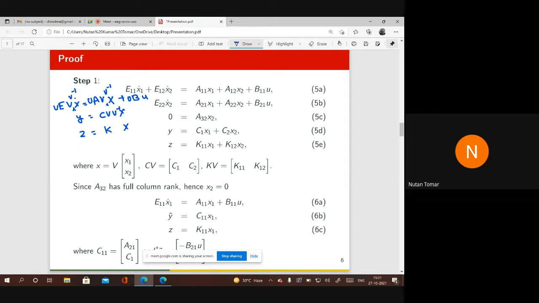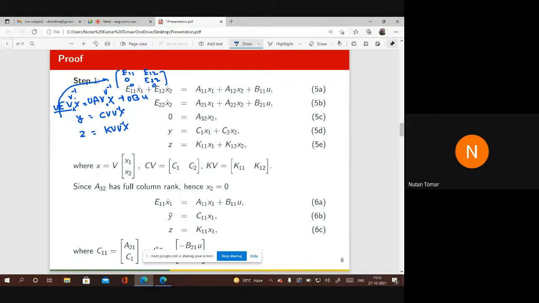So what we have seen in our lemma is that UEV is of this form: E11, E12, 0, E22, and 0 and 0.